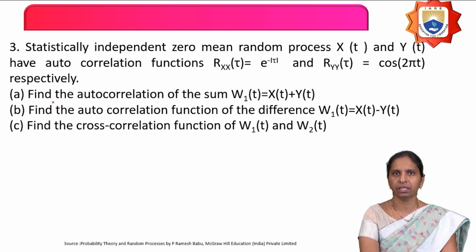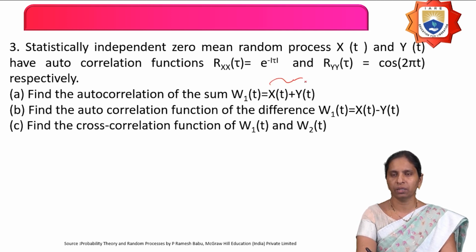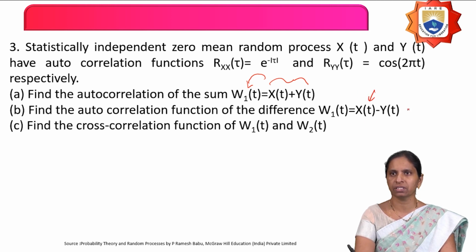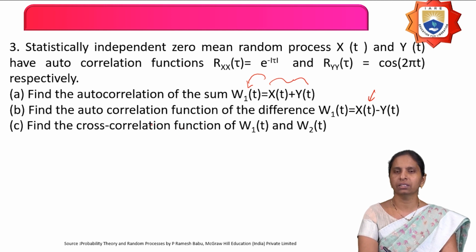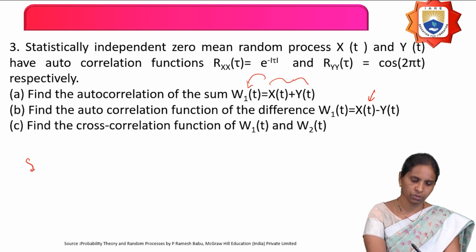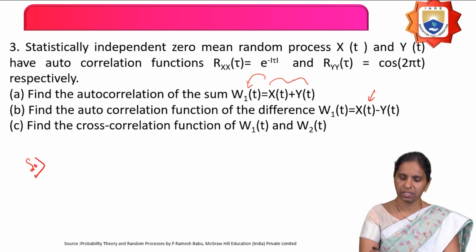So what is the first problem here? Find the autocorrelation of the sum W1 of t equals X of t plus Y of t. It means you have to add those two random processes and then calculate the autocorrelation of the sum of those two random processes. And the second one is the autocorrelation function of the difference of those two random processes. And the third problem is the cross correlation function of the sum of the random processes and the difference between those two random processes. So what are they given? First they have given what?